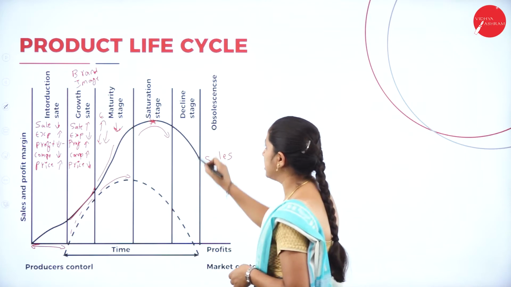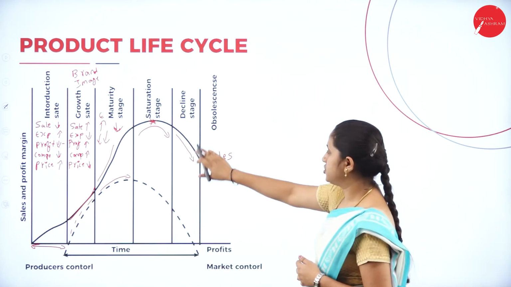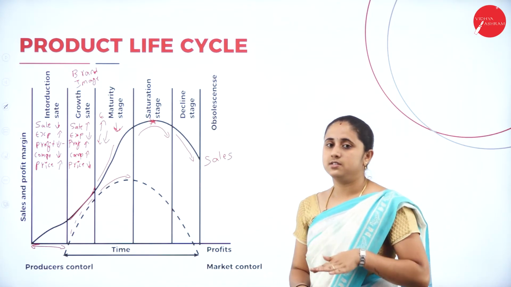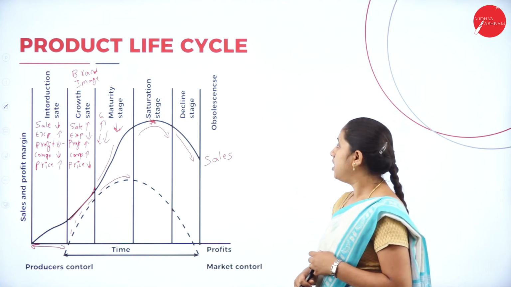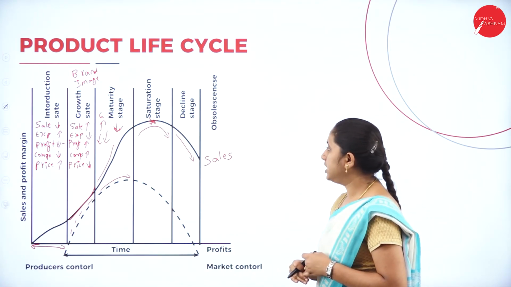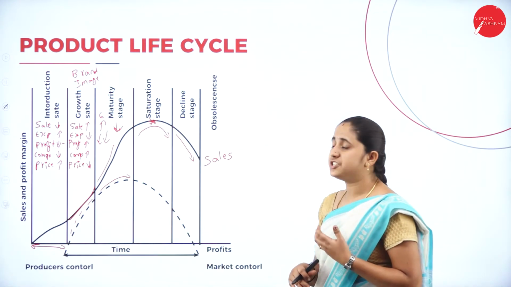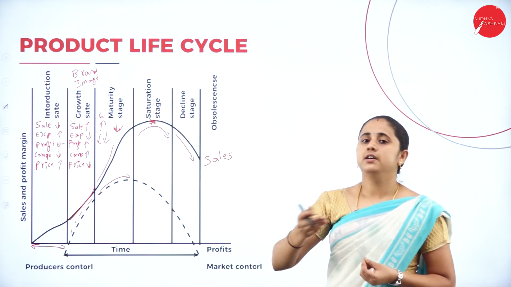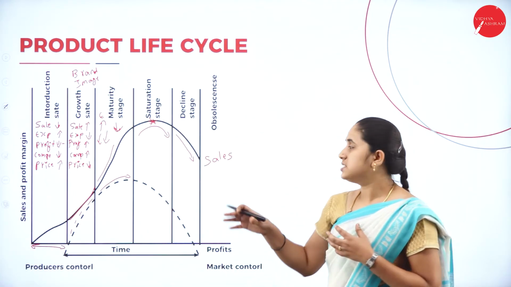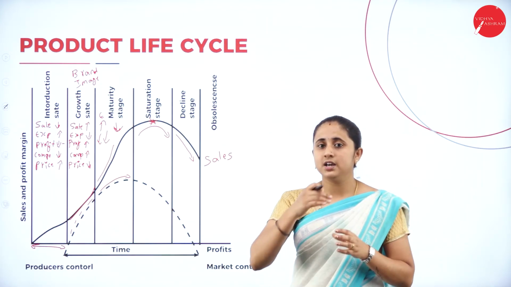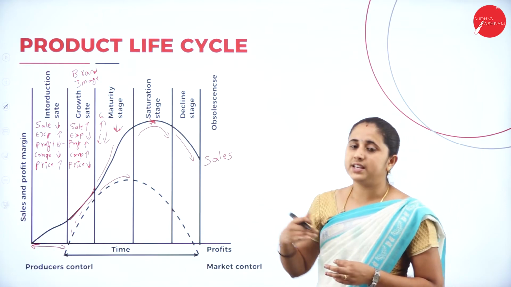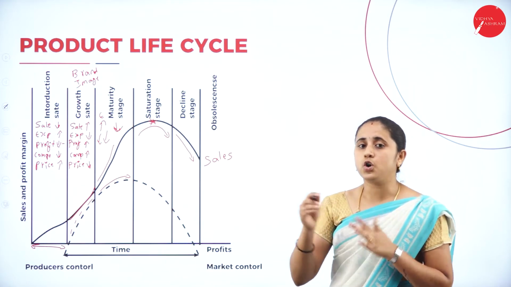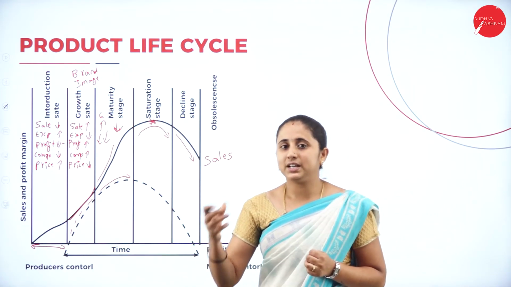Next, decline stage. In decline stage, there is a sharp decrease in the sales. Your sales come down. Here you can make a strategy by reducing the price, though you already reduced the price. You can take any promotional activity, or you can stay with the same product, assuming that the competitor will exit from the market so that the customer will purchase your product. When there is no competitor, the customer will automatically purchase your product.